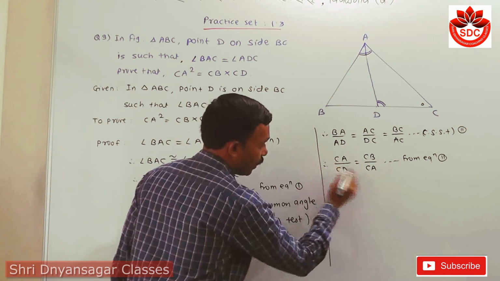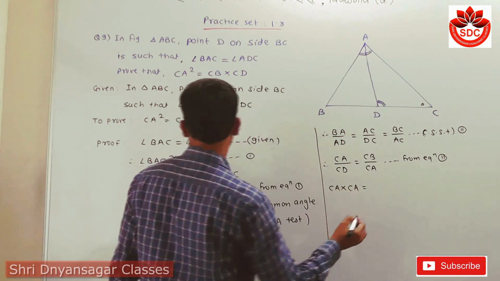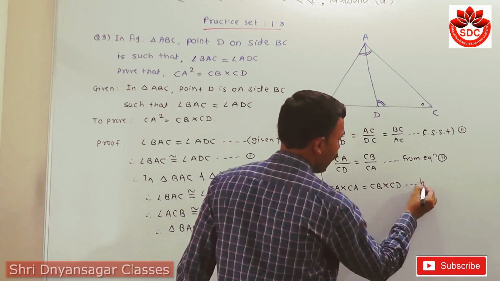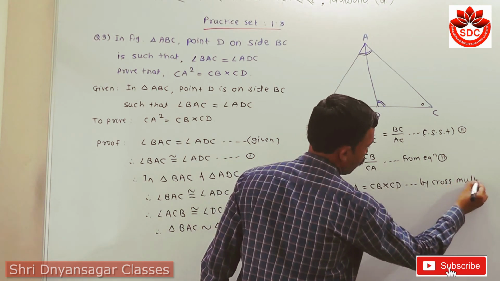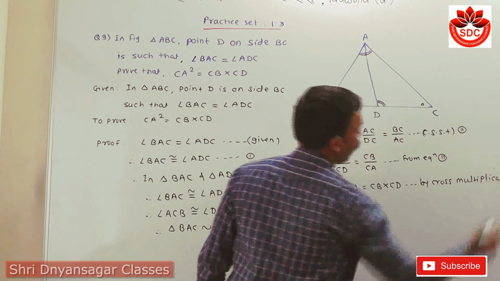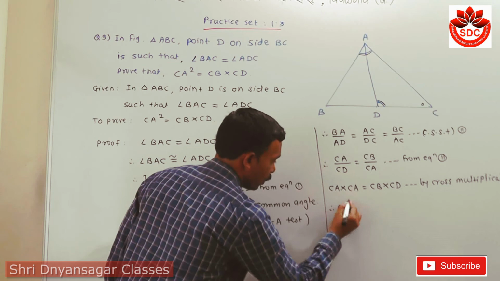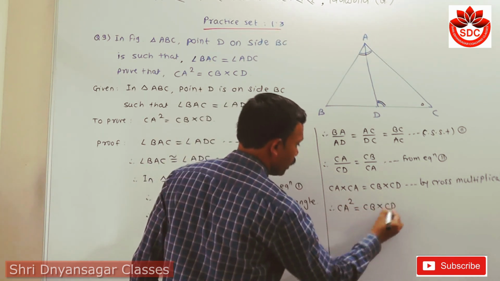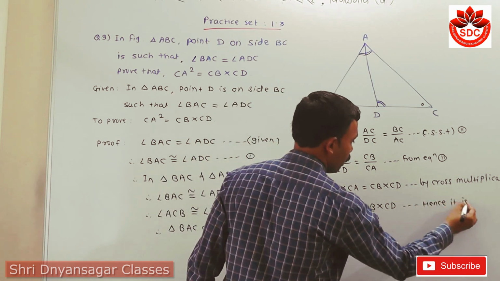Then by cross multiplication, CA into CA is equal to CB into CD. Then CA into CA means CA square is equal to CB into CD, and hence it is true.